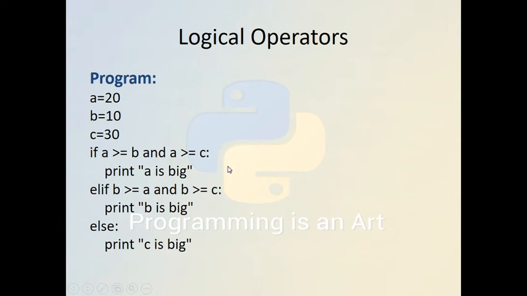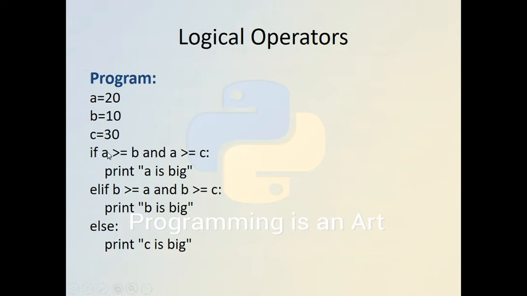We need to take care that the logical operators work on boolean values, while the comparison operators work on decimals, hexadecimals, strings, and anything else. But the logical operators only work on boolean values.